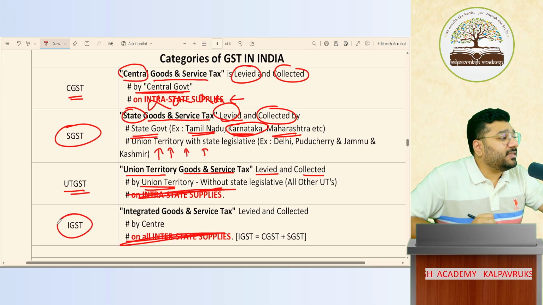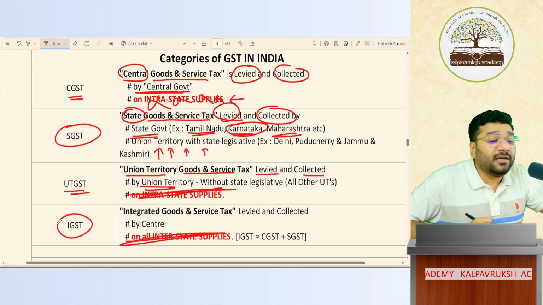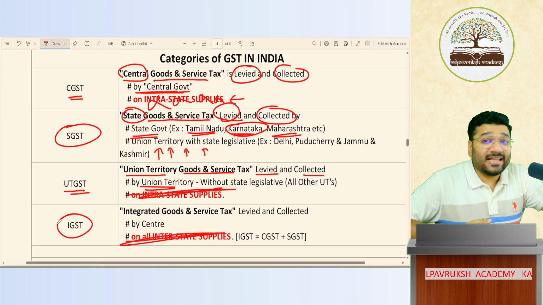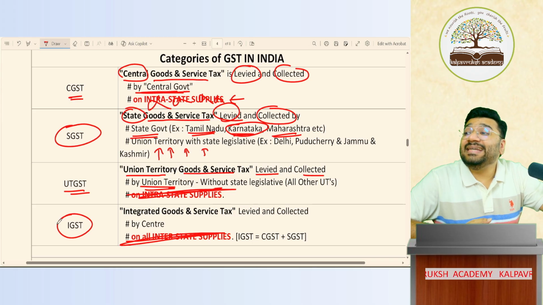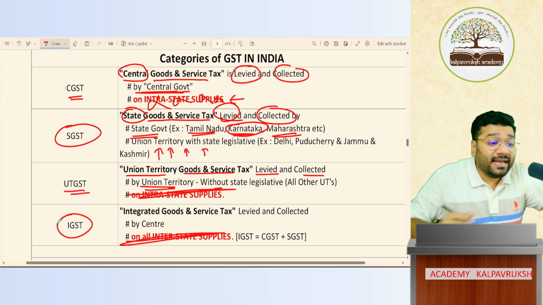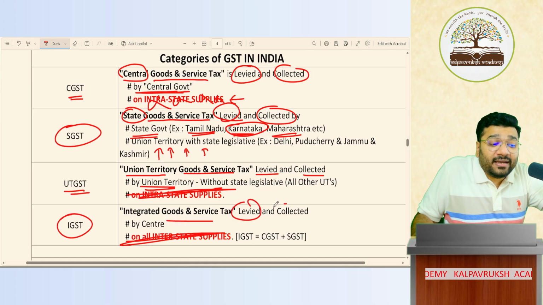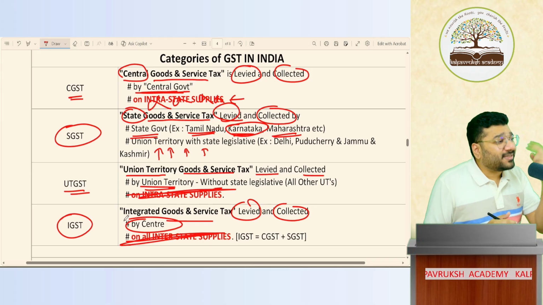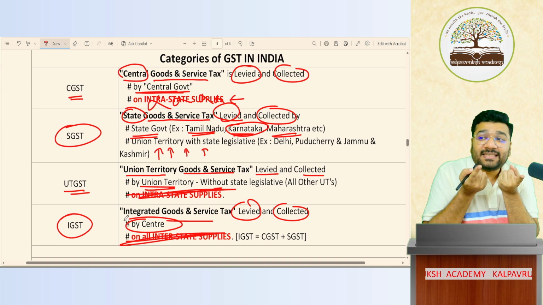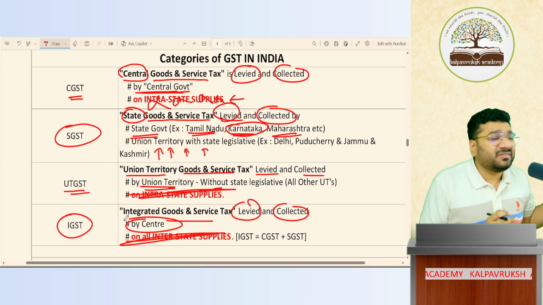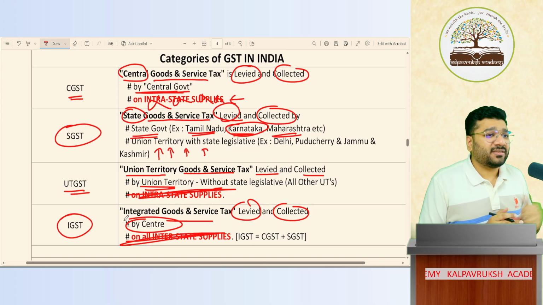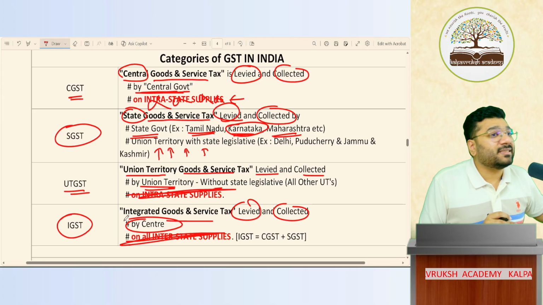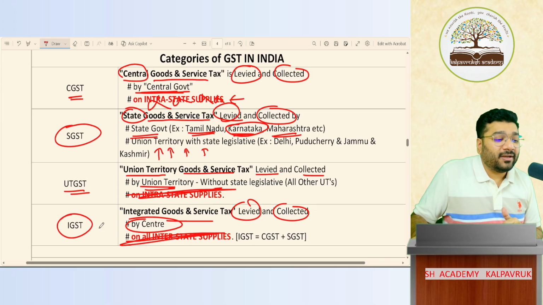Then comes IGST. What does I stand for? Integrated Goods and Service Tax. Some people say International Goods and Service Tax. I stands for integrated, not international. It is levied and collected by the central government. Oh my God, the central government is collecting two taxes, one in the form of CGST, second in the form of IGST. This is brutal, you will feel like that. Tomorrow when I explain it properly with a background, you'll understand what IGST is and why they are levying it. Got it, not got it?